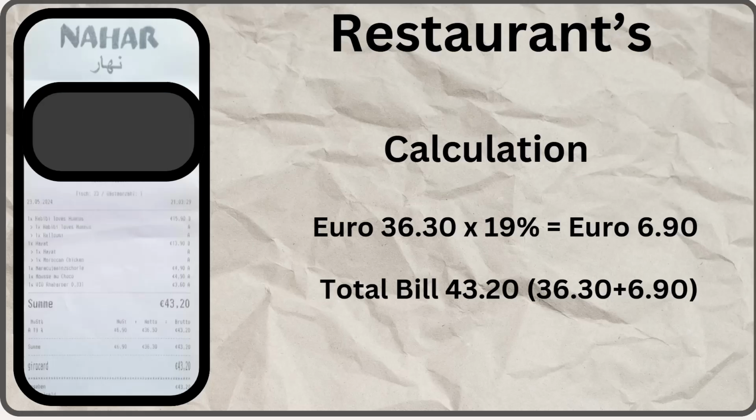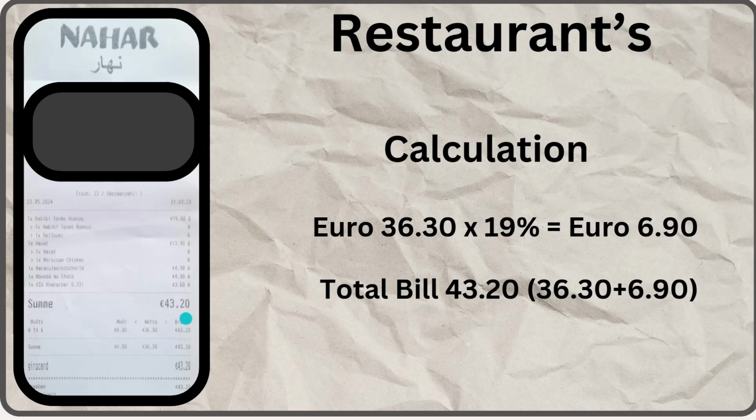This is one of the examples which I thought to share with you and to make you aware. This is from one of the restaurants which I've been to, and also if you notice, this is a 19% value added tax which was applied. Interestingly, you might be wondering what this alphabet A is, and you will notice here as well alphabet A. Most of the time this alphabet A represents a standard rate code, like 19% is a standard rate and the code for that 19% is alphabet A.